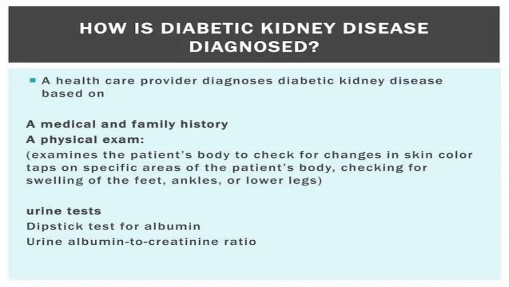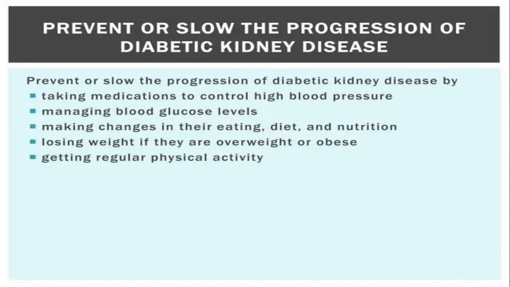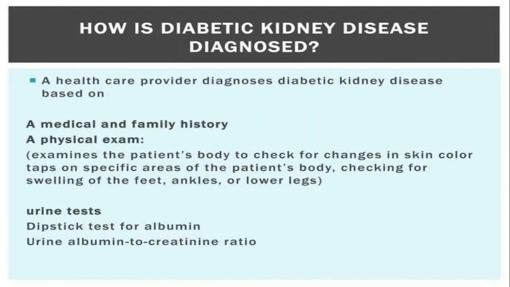Now, how do we diagnose diabetic kidney patients, right? As a physical examination, you can easily examine skin color, tap on specific areas of the body, and check for swelling of the feet, ankles or lower legs, right? Another thing is we check by urine tests, the dipstick test for albumin and the urine albumin to creatinine ratio. These are some tests to diagnose diabetic kidney patients, right?